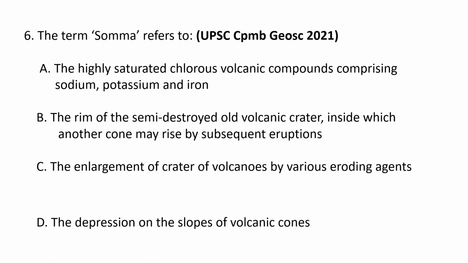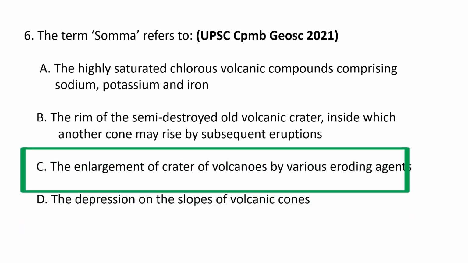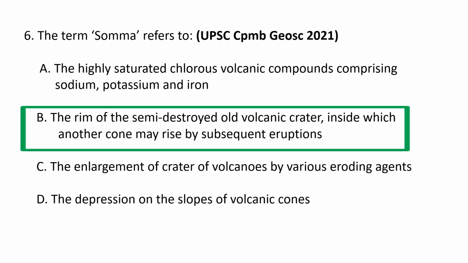C. The enlargement of crater of volcanoes by various eroding agents. And D. The depression on the slopes of volcanic cones. The term somma refers to, so the correct answer is B. The rim of the semi-destroyed old volcanic crater inside which another cone may arise by subsequent eruptions.